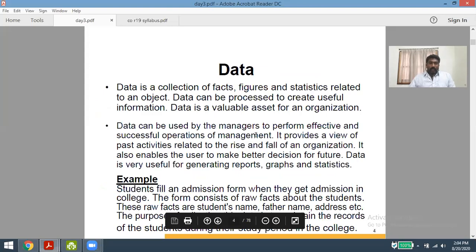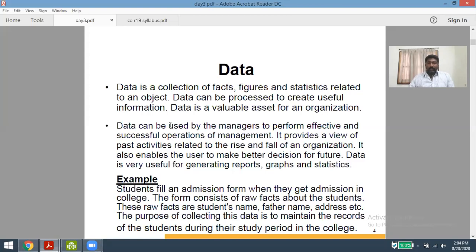Now coming to the data section, we want to identify the difference between data and information. Both are similar, but have small differences. Data is the raw information, the raw facts related to an object. This data can be processed and used to create meaningful information. Data is nothing but a collection of facts, figures, or statistical information relating to any object or any organization.